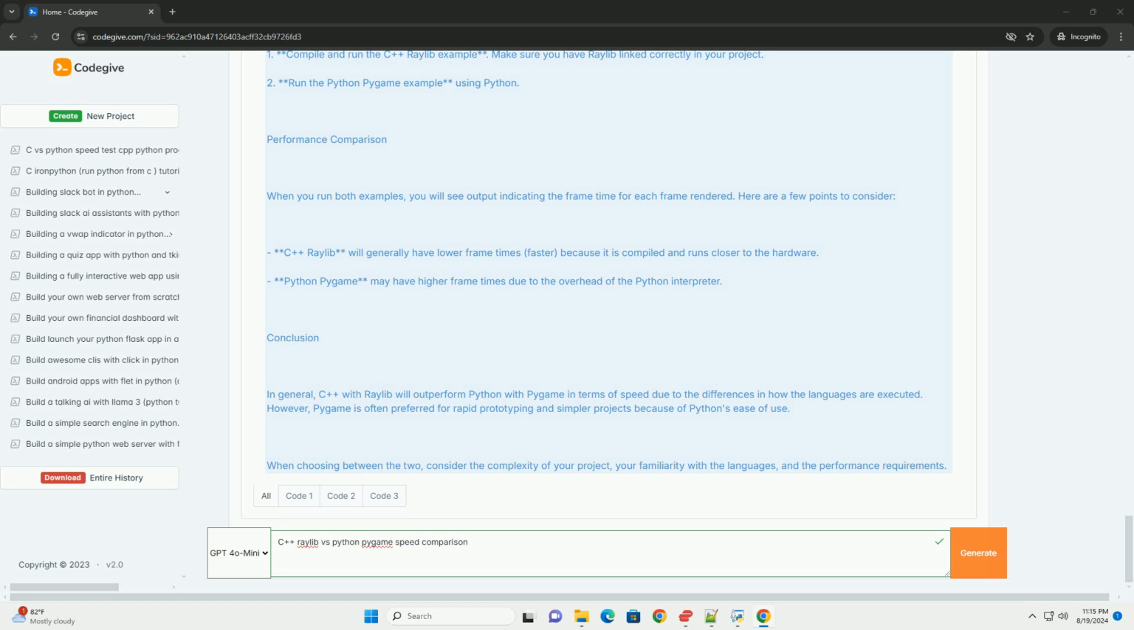Compile and run the raylib example. Make sure you have raylib linked correctly in your project. Run the Python pygame example using Python.